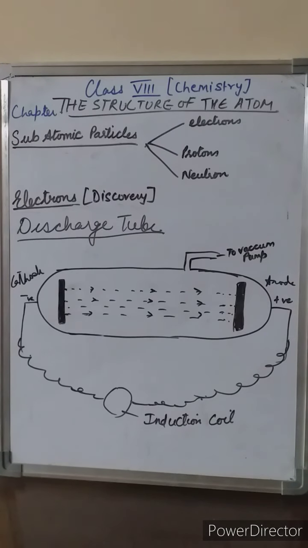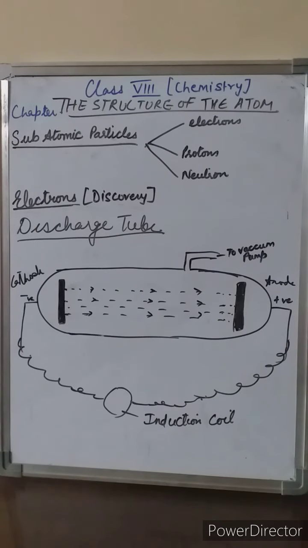Under ordinary conditions, gases are bad conductors of electricity. But students, gases become good conductors of electricity if the pressure of the gas is very low and the voltage applied is very high. And these conditions are achieved in a discharge tube. So what is a discharge tube, students?